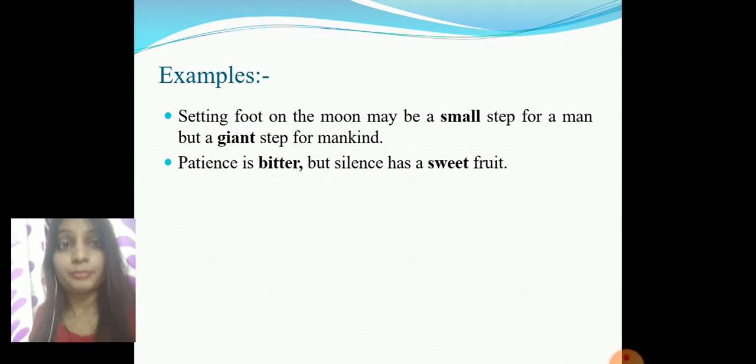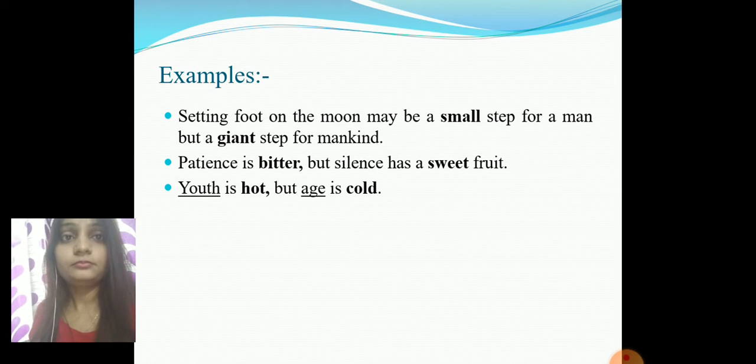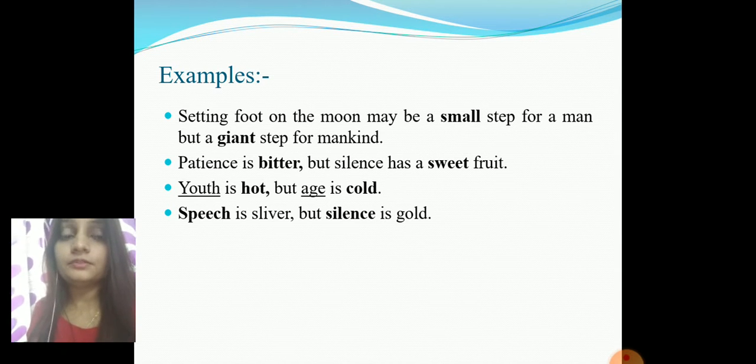Another example, patience is bitter but silence has a sweet fruit. Youth is hot but age is cold. Here you can see the opposite of youth is age and opposite of hot is cold. In the same sentence there are two phrases and the two phrases contrast each other. Speech is silver but silence is gold.